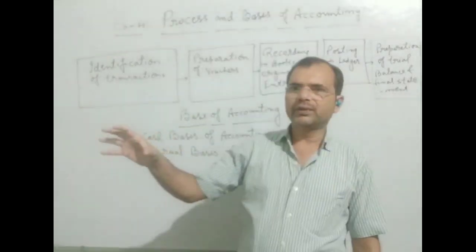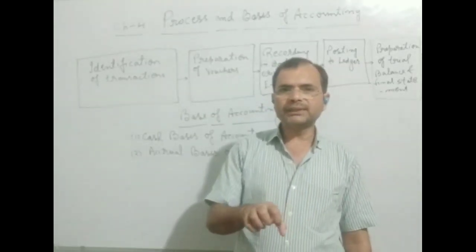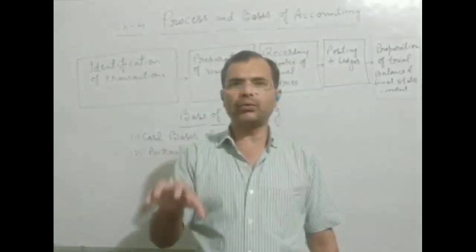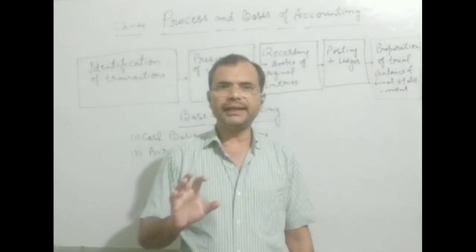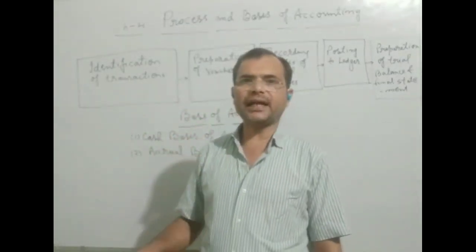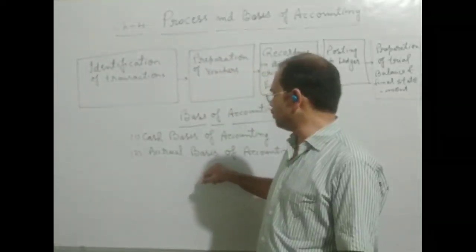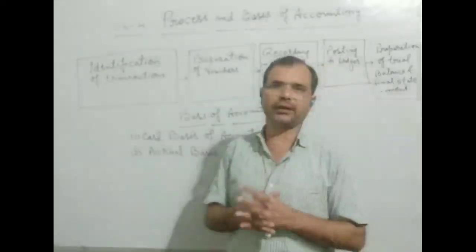on the other hand, if some amount of income is about to be received, means that income is not received in the accounting year, but it will be received, it is earned at that time, that income will also be shown in the accrual basis of accounting, and at that time it will be called accrued income.